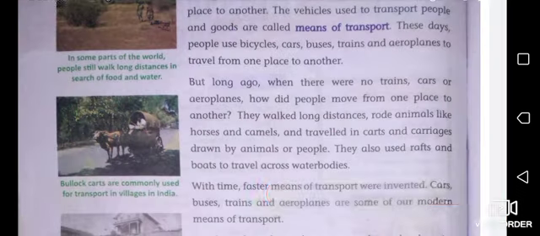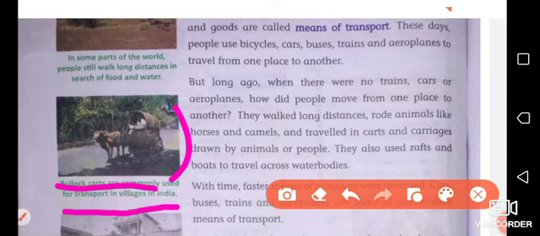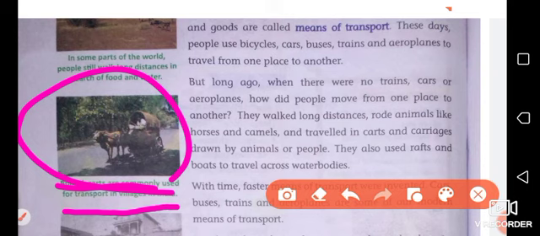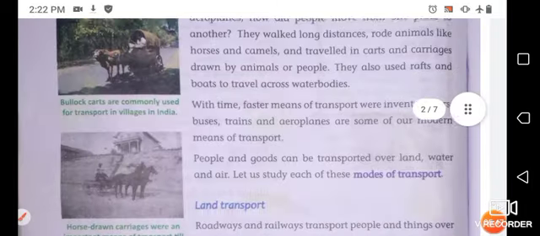You can see bullock carts are commonly used for transport in villages in India. Still in villages of India, people use bullock carts to travel from one place to another. Okay, it is also a means of transport in villages.